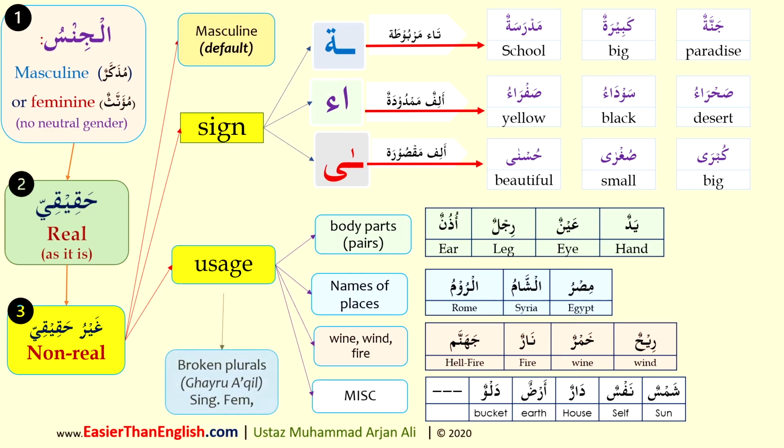And the last weird category: broken plurals of non-aqil, which is non-rational beings, are treated not only as feminine, but as singular feminine. That's all you need to go through Arabic, inshallah ta'ala, as far as the grammatical gender of an ism is concerned. Please make a note of this, redraw the design of yourself, make some notes, and inshallah ta'ala, we will fly through Arabic with this information and the stuff I've shared with you as far as definiteness is concerned in the previous lesson. I hope, inshallah, that those two notes will be comprehensive enough for you.